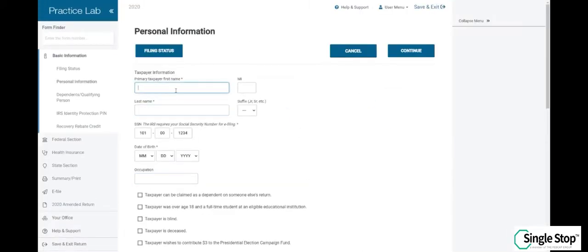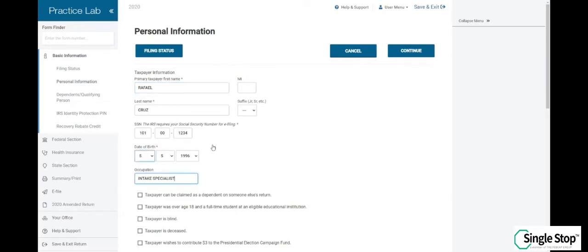Input his personal information: first name Rafael, no middle initial, and last name Cruz. The social security number is already there. You will get the date of birth from the client's either state ID or driver's license. His date of birth is 5/5/1996, and his job title from the intake interview sheet is intake specialist.